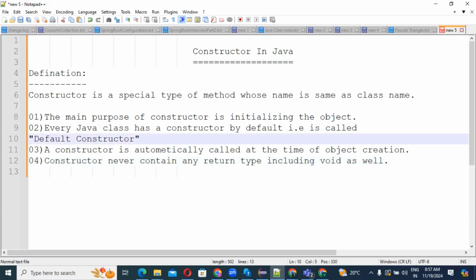Then next point, a constructor is automatically called at the time of object creation. I will show this thing also, guys, don't worry, in the code base. What I am writing here is theoretical, and I will explain it in the code base as well. Last point: a constructor never contains any return type, including void. Right, guys? Then, types of constructor.